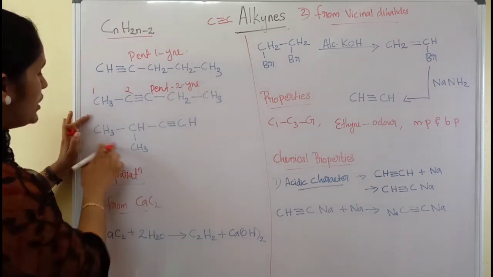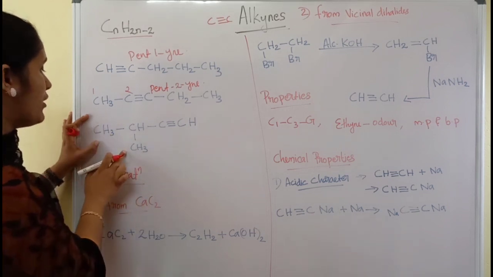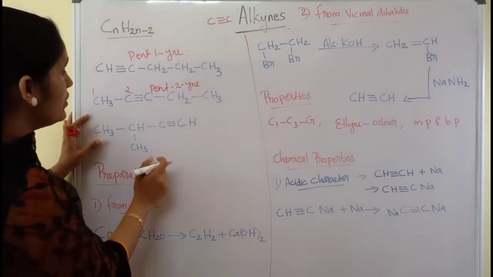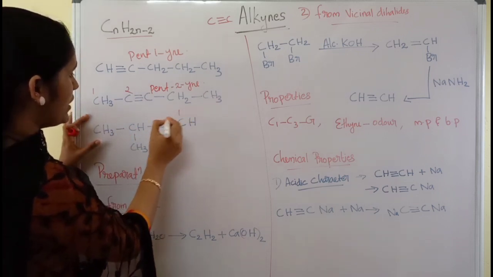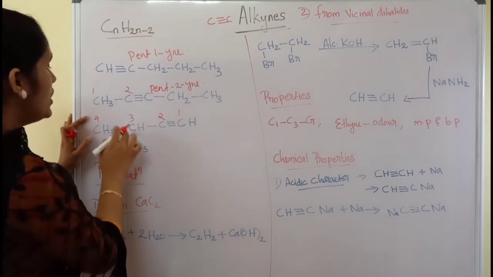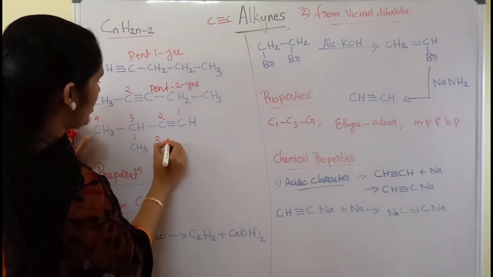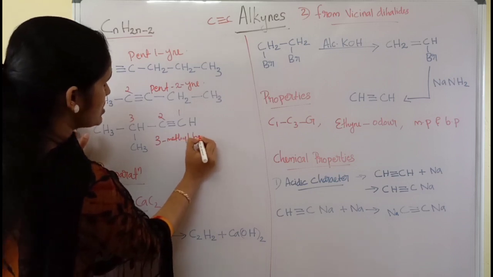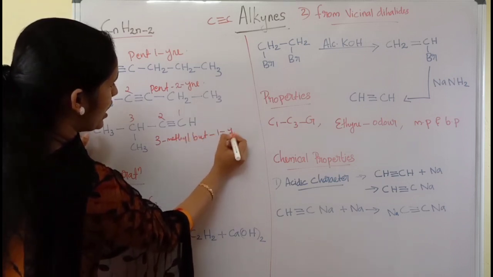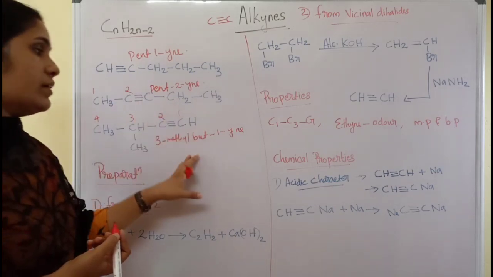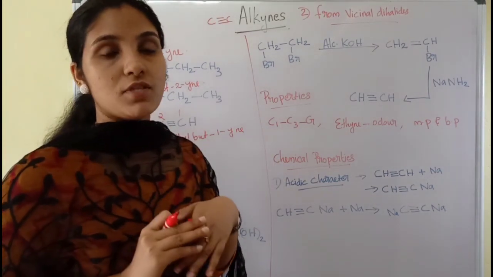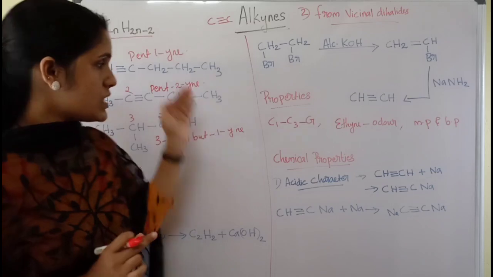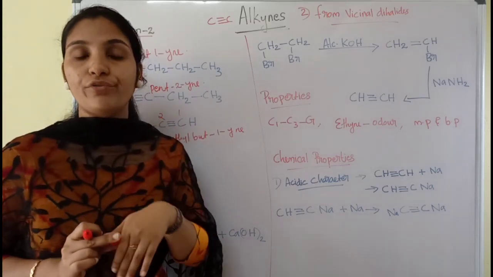Coming to the third one, here also the same molecular formula, a total of 5 carbon atoms. Here the triple bond is here, so we should start numbering from this position: 1, 2, 3, 4. At the third position one CH3 is attached, so we name this compound 3-methyl. The longest chain is 4, so it is 3-methylbut-1-yne, the correct name of this compound. The names and structures are different, but the molecular formula remains the same. Therefore these three can be considered isomers of pentyne.